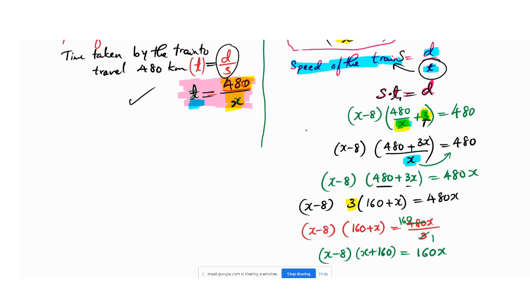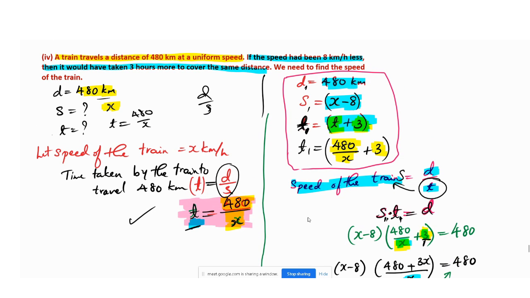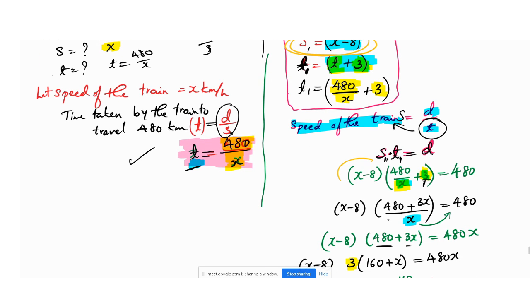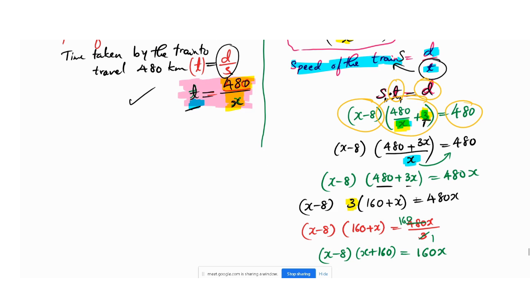Here I will take t1 and s1, so there is no need to get confused. s1 is the new speed, which is x minus 8. The time is t plus 3. Then the distance is 480 km, which you take as it is. No problem, then you go for the calculation.